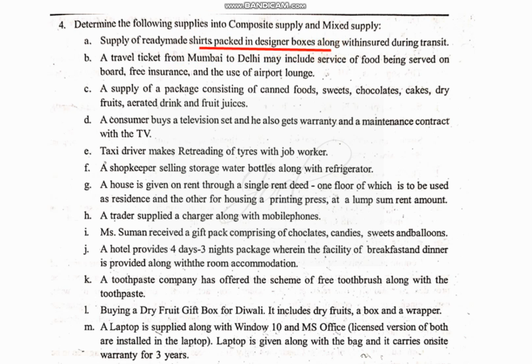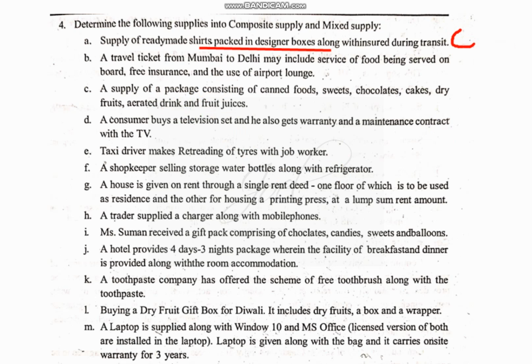When you purchase the ready-made dress, along with your shirt itself the designer box will come. They are naturally bundled, right? Branded things automatically come together. So this is naturally bundled. When it is naturally bundled, we'll consider it as composite supply.